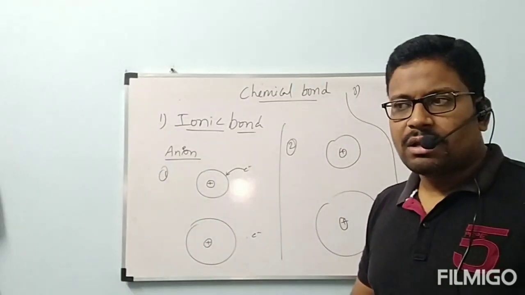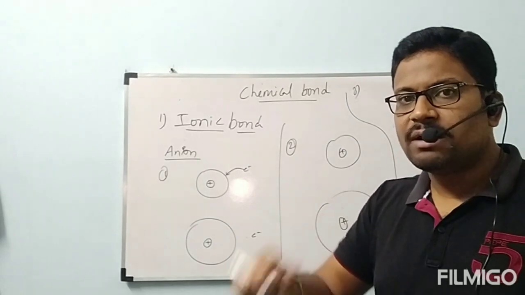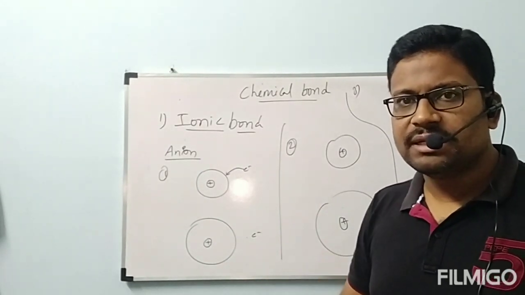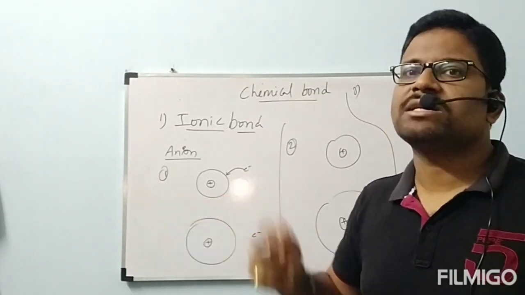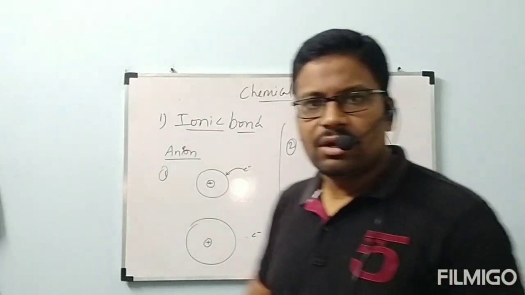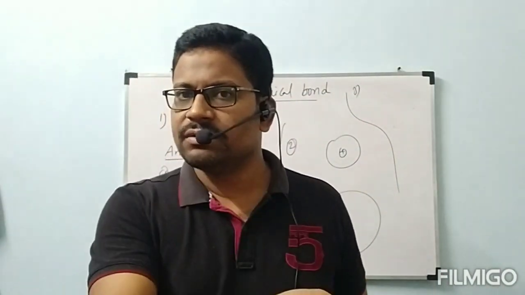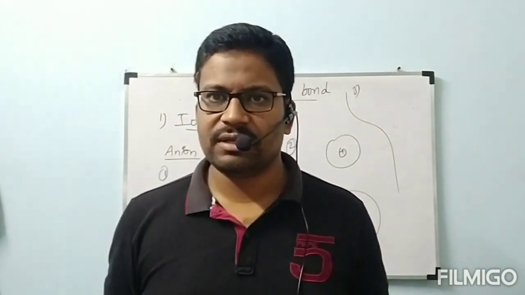After gaining the electron, if that anion is able to form inert gas configuration, that anion can be formed easily instead of the anion formed by pseudo inert gas configuration. Two neutral atoms we have. One neutral atom, after gaining an electron, is converted to anion by gaining the inert gas configuration.